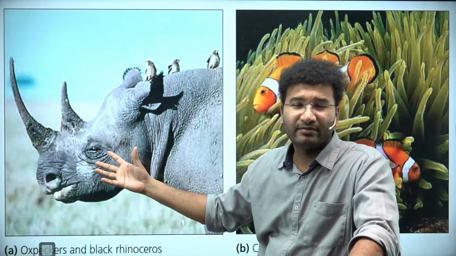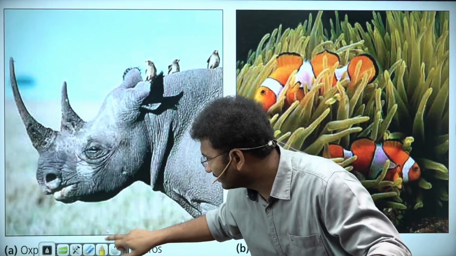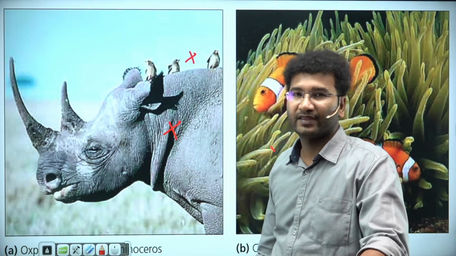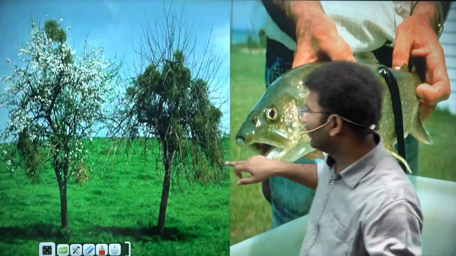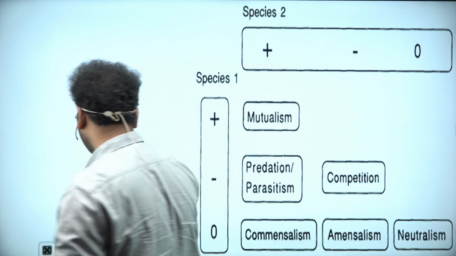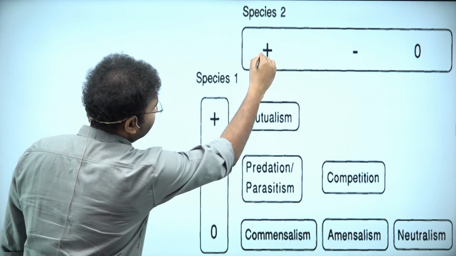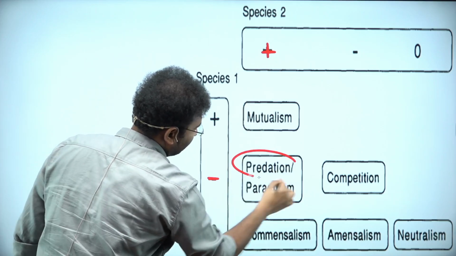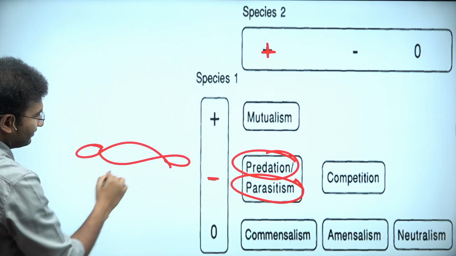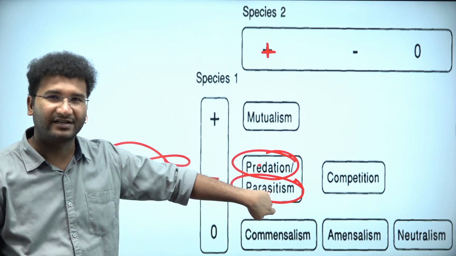So it is also getting a benefit in terms of security. Here this interaction is positive and this interaction is also positive. So this positive interaction is called mutualism. Whereas one species is having negative and the other species is having positive, this is called predation or parasitism. The fish and the leeches, this is called predation or parasitism, right?